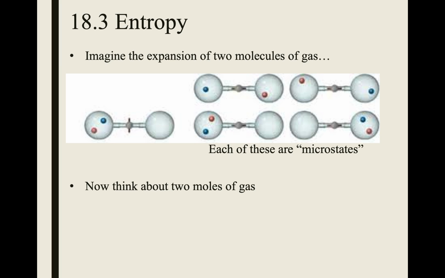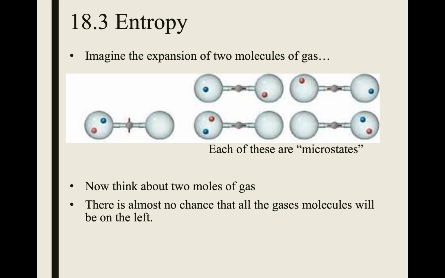Now, if we think about 2 moles of gas, there's almost no chance that all the gas molecules will be on the left or on the right. Mostly they're going to be spread out and mixed up together. So each of those is called a microstate.